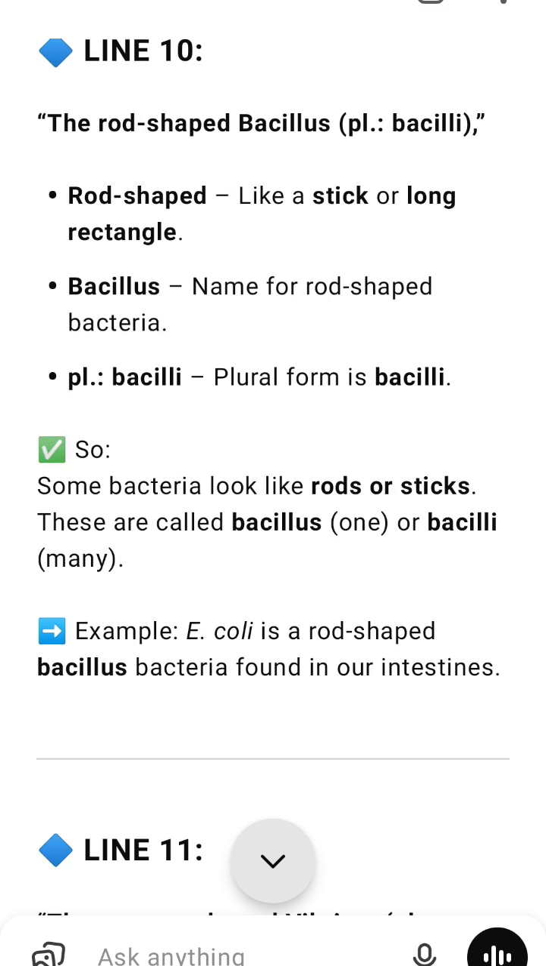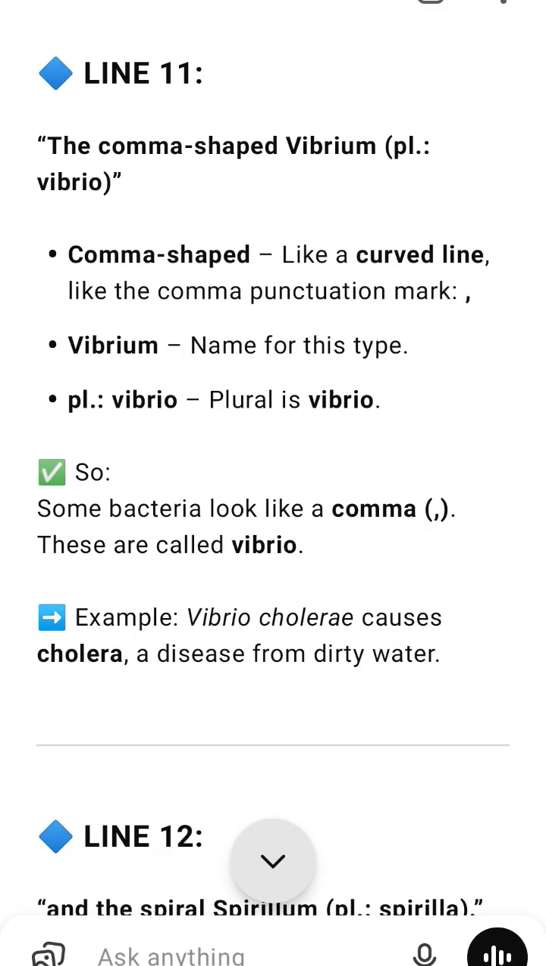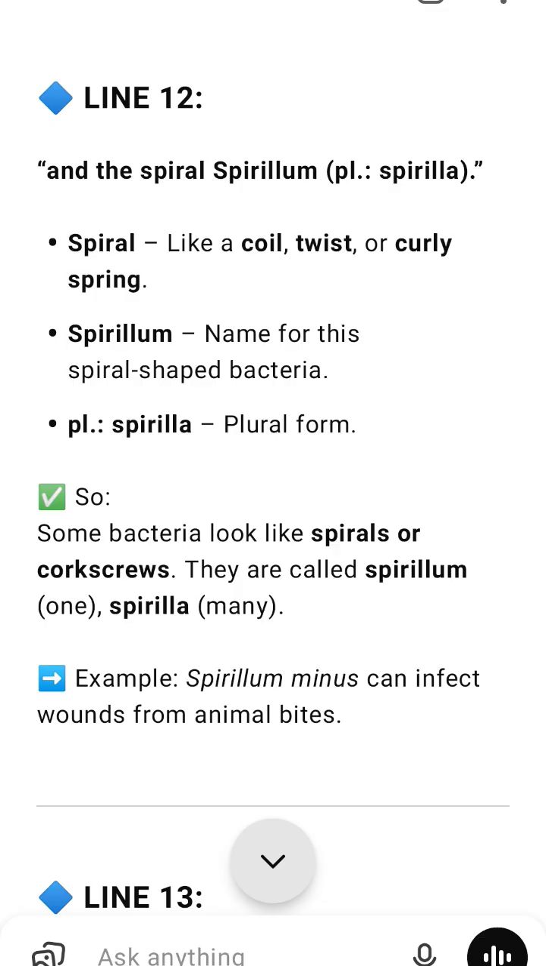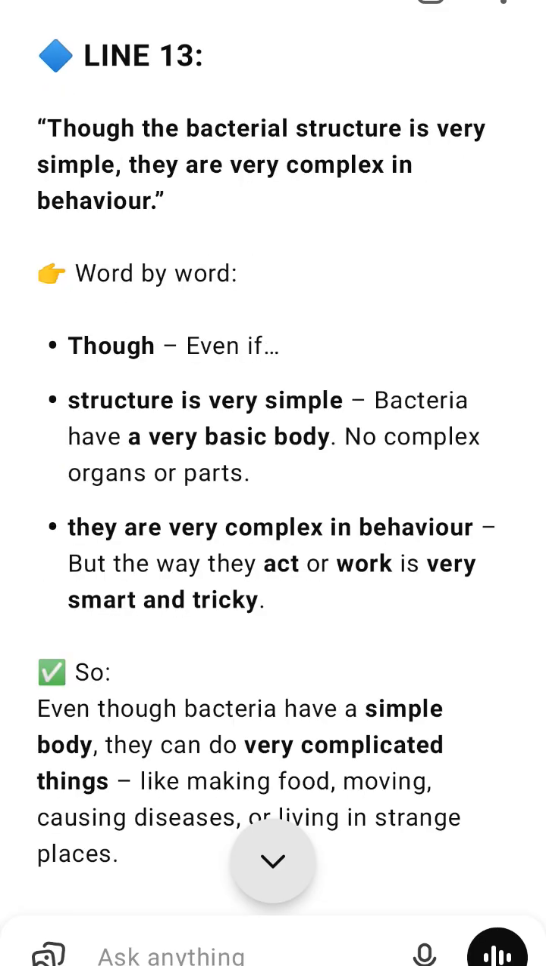They eat or live on other living things, or on dead organic matter, or they eat dead plants, animals, or waste. So, most bacteria get food by eating other things, either living things or dead stuff. Example, bacteria that help rot dead plants or cause infections.